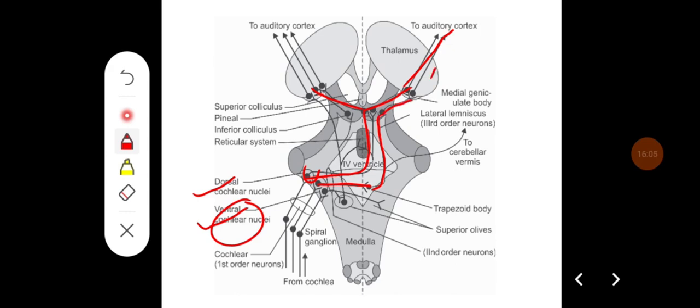Some of the fibers from the ventral cochlear nucleus go to the superior olivary nucleus of the same side, then ascend on the same side to end in the superior colliculus. From there the information goes to the auditory cortex.